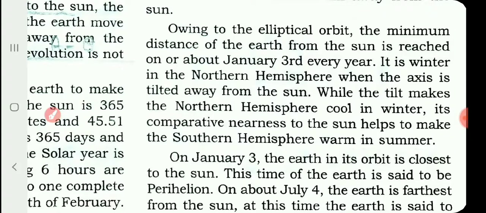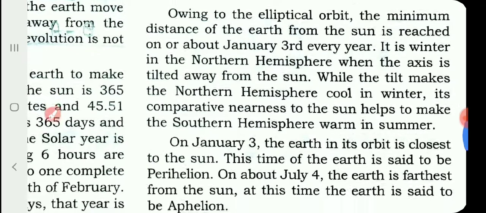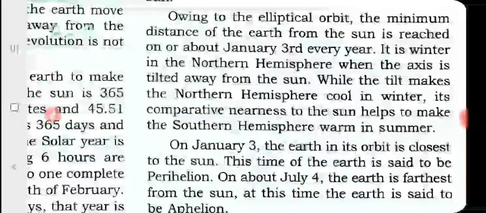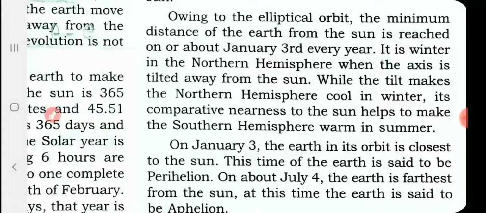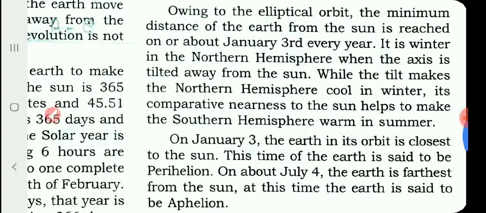That is the perihelion position, isn't it? On January 3rd, Earth is near to the sun. But what is special? We are having winter. At this time, the Earth's axis is tilted away from the sun, and the sun is in the southern hemisphere.